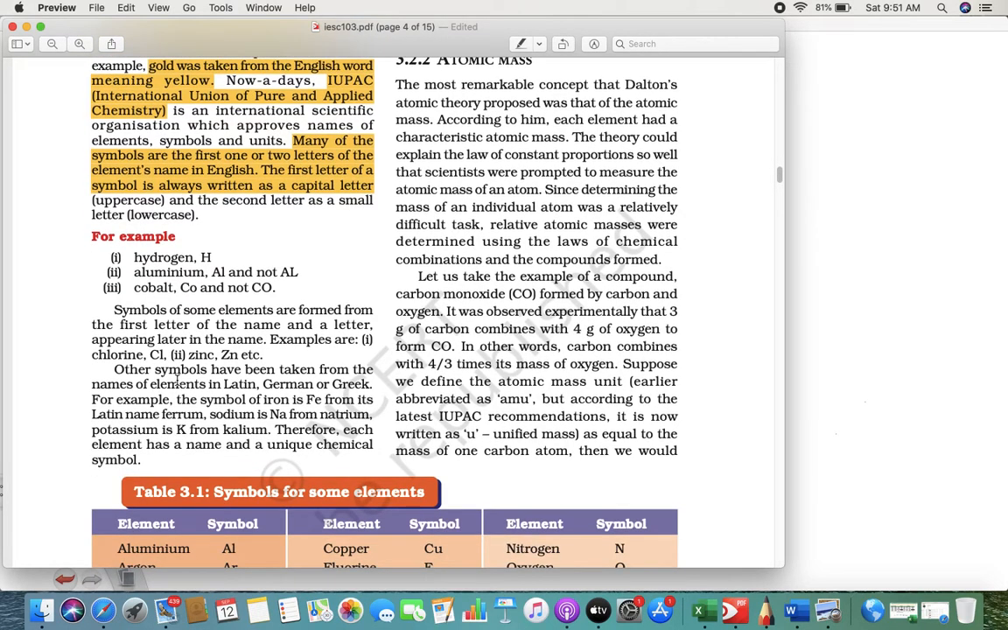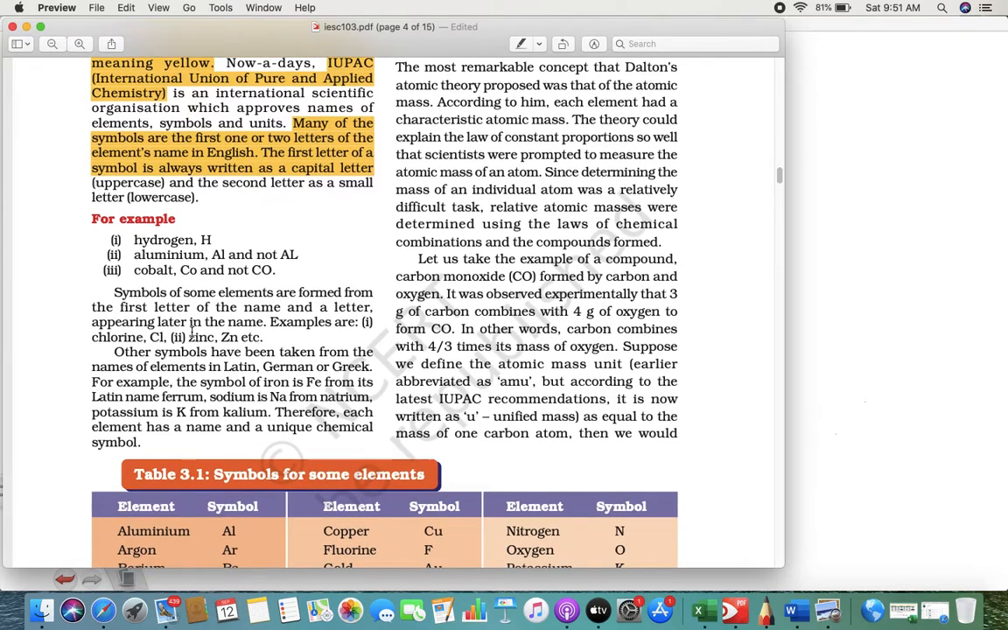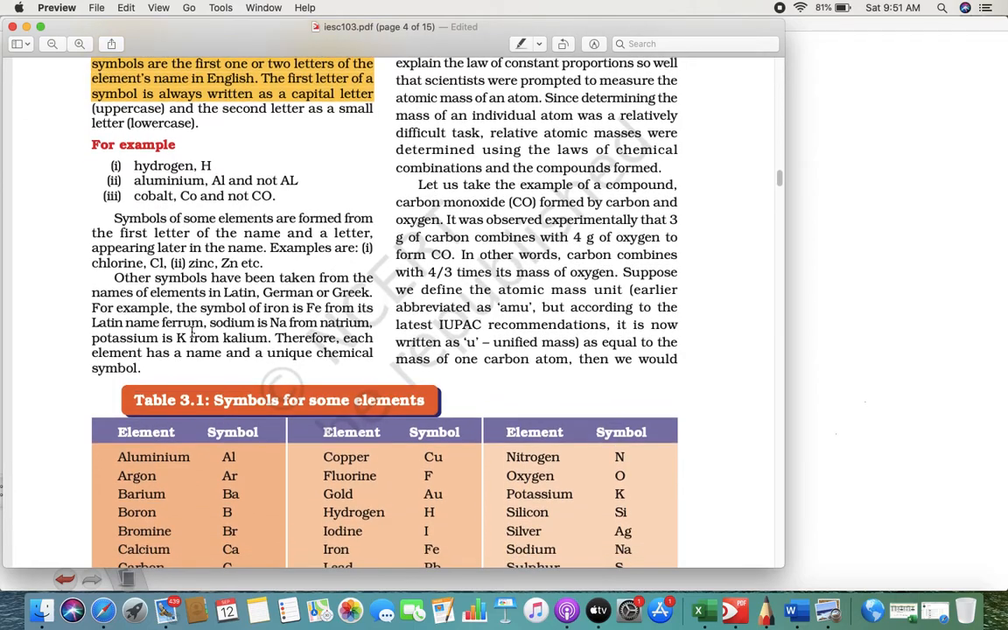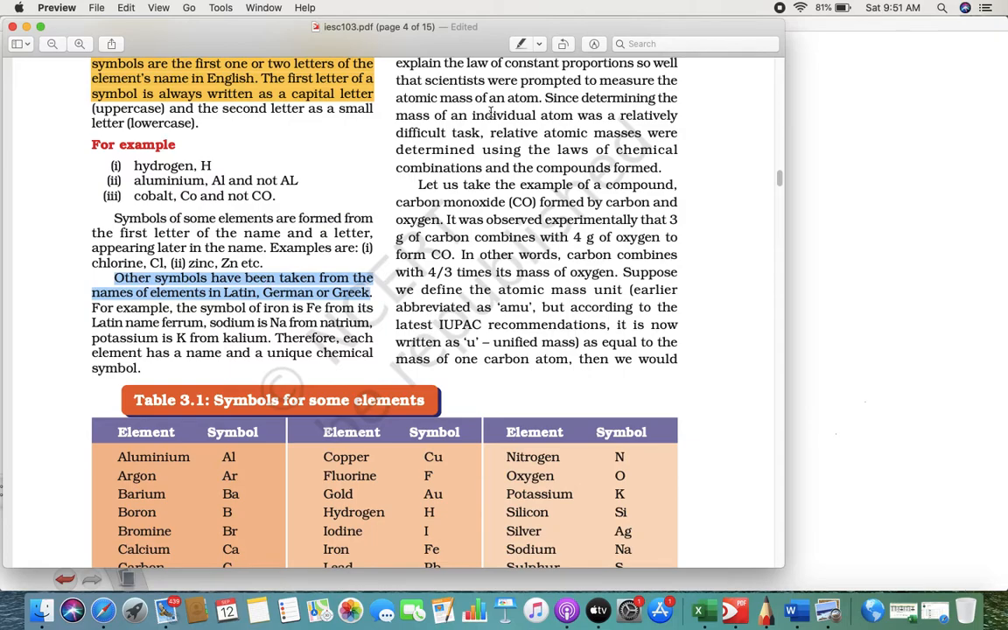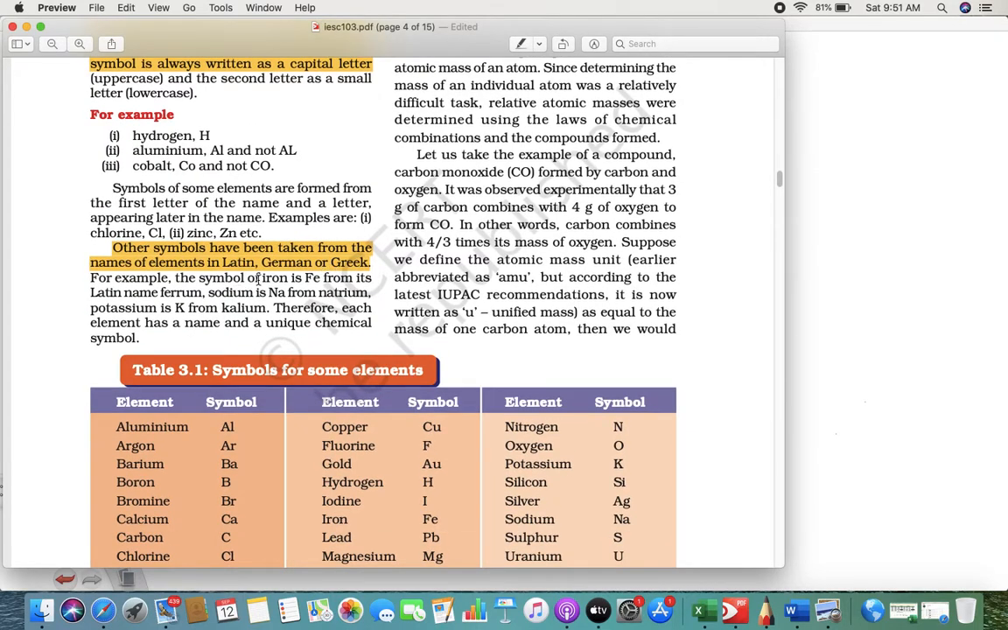Similarly, you must be wondering there are certain letters, right? Chlorine, Cl, zinc, Zn, right? But other symbols are given from the Greeks, Latins and Germans, right? For example, iron. What is the symbol of iron? Symbol of iron is Fe.